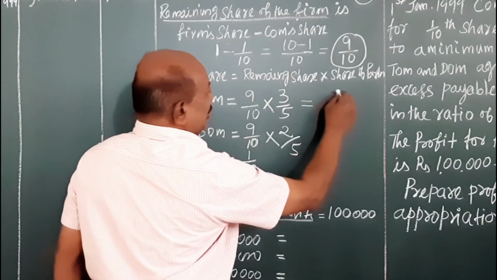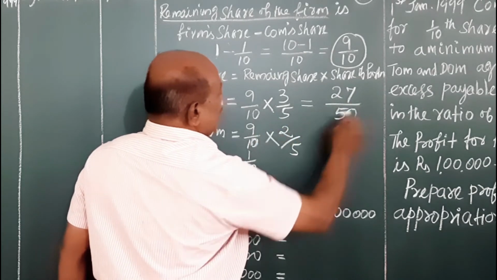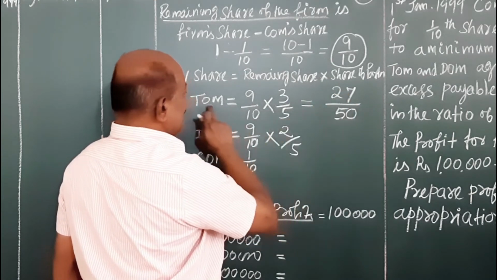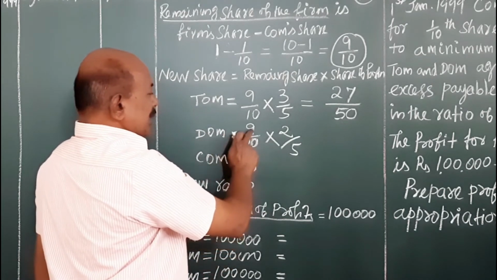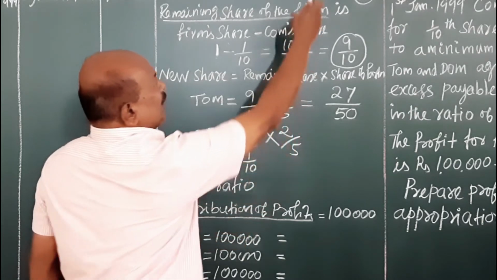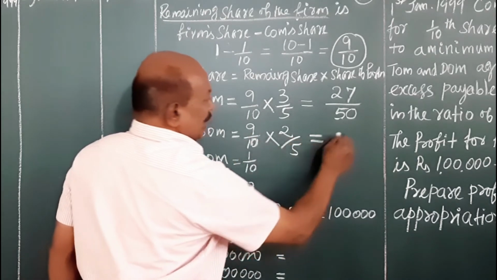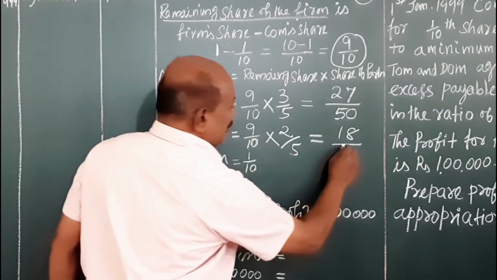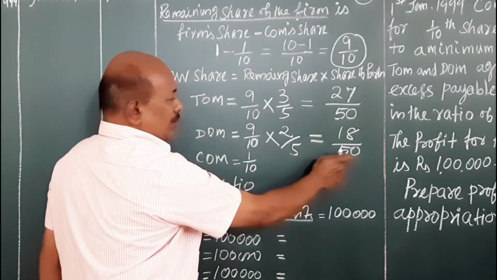That is equal to 27 divided by 50, that is 3 nines are 27, 5 tens are 50. That is the new share of Tom. Then Dom equals the remaining share of the firm, 9 by 10, into his share, 2 by 5. That is 2 into 9, 18, divided by 5 into 10, 50. That is the new share of Dom, 18 by 50.